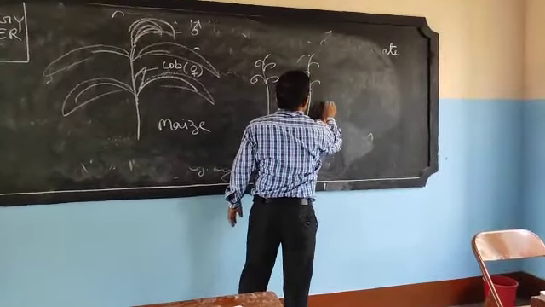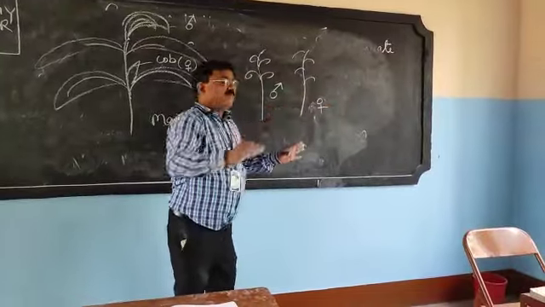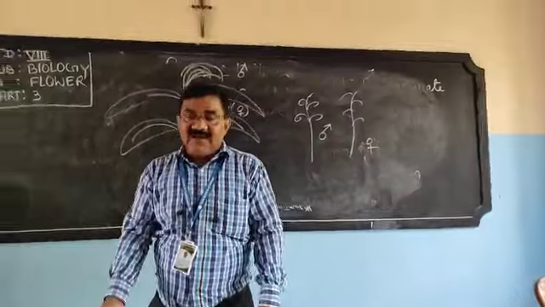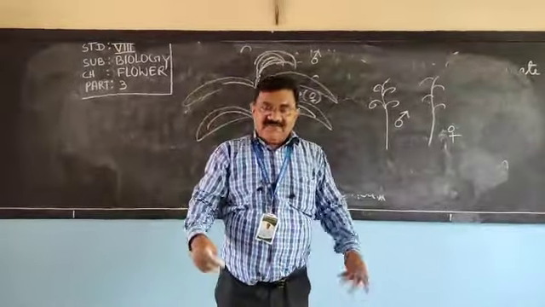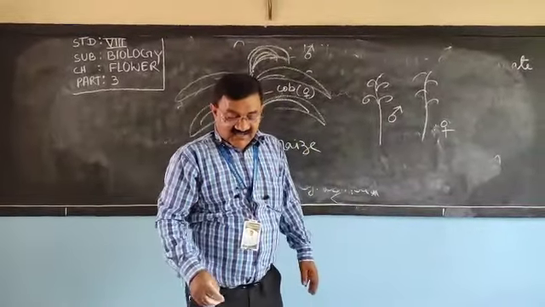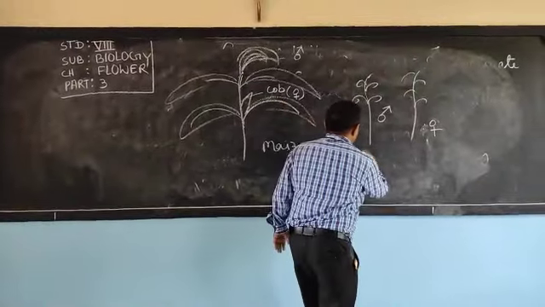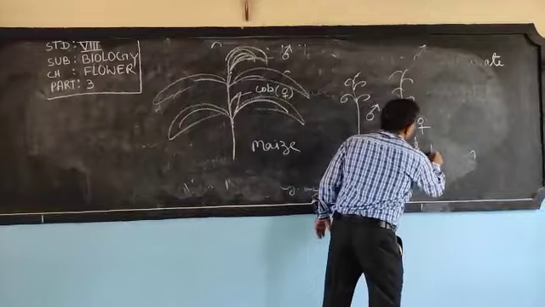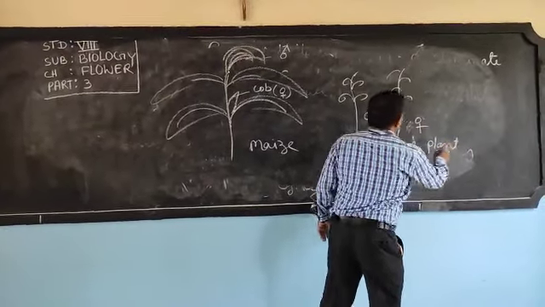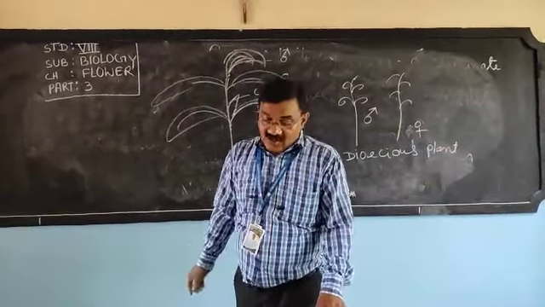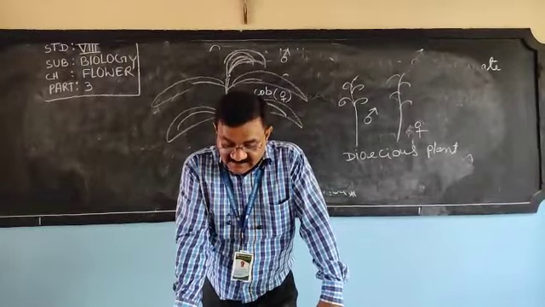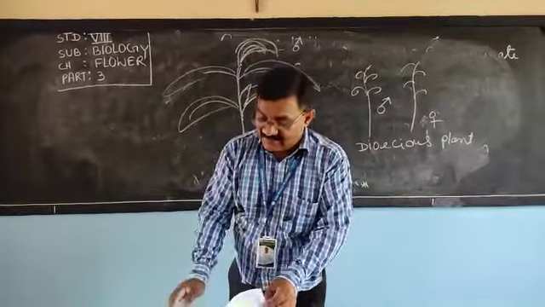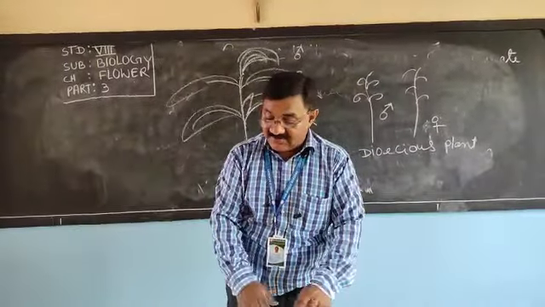This plant will bear only male flowers and the other plant will bear only female flowers. Such a condition is called a dioecious plant. What is it called? Dioecious plant. Understood or not? Examples of dioecious plants are palm and papaya. Now dear children, this part you have understood.